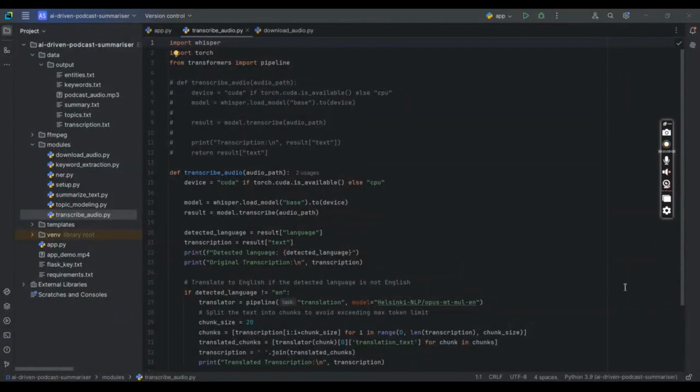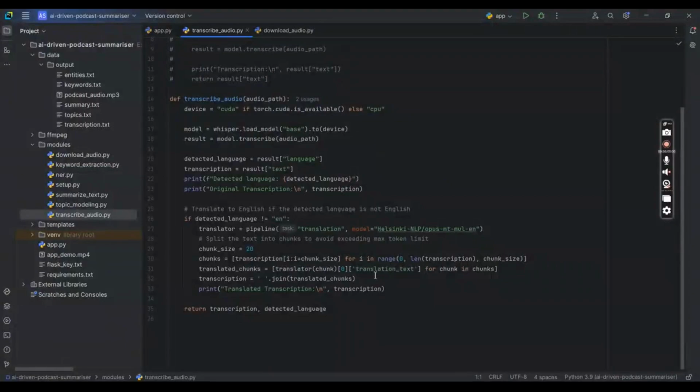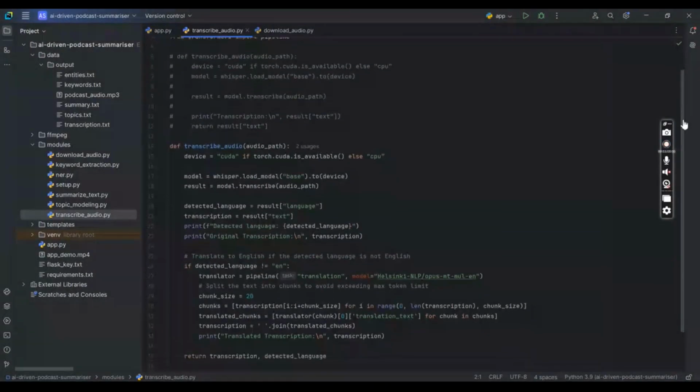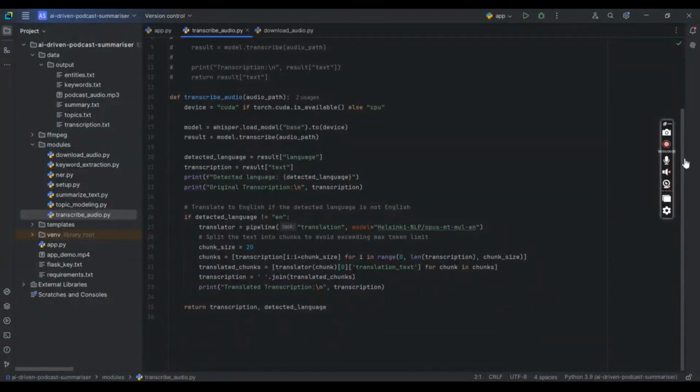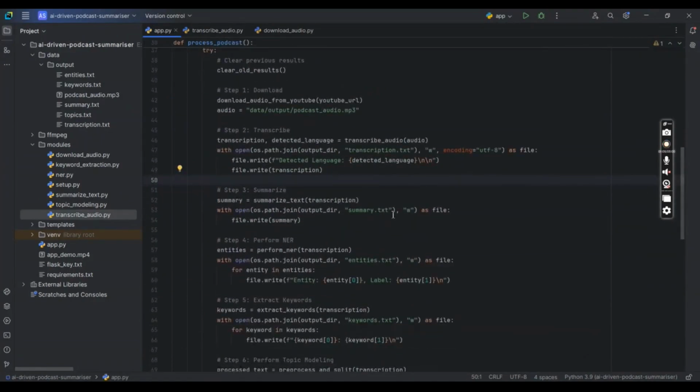Later on I used the translation of the audio into English. For translation I used the Transformers Helsinki-NLP opus-mt-mul-en model, which converts other languages into the English language. So it doesn't matter in how many languages our podcast is, it will eventually be converted into English. So after the transcription part, we will have the text from the audio.